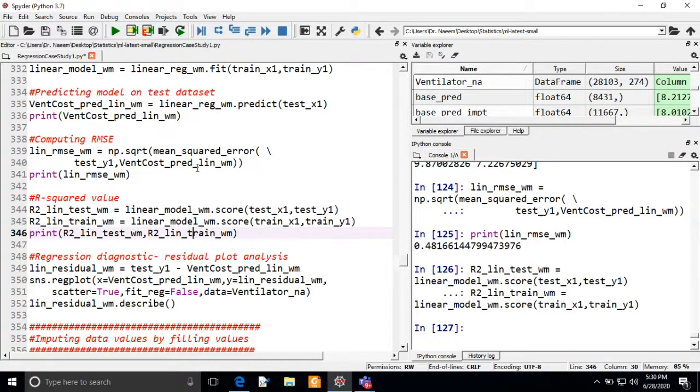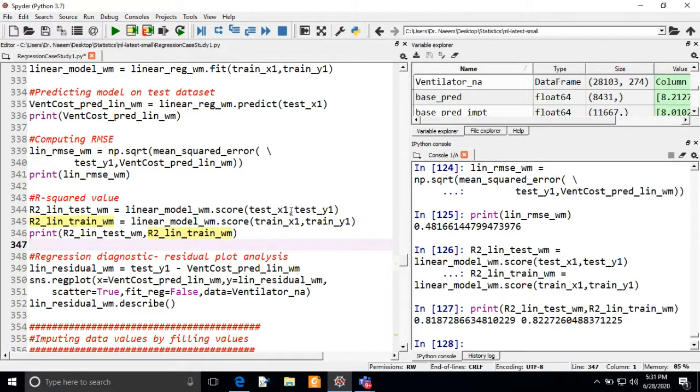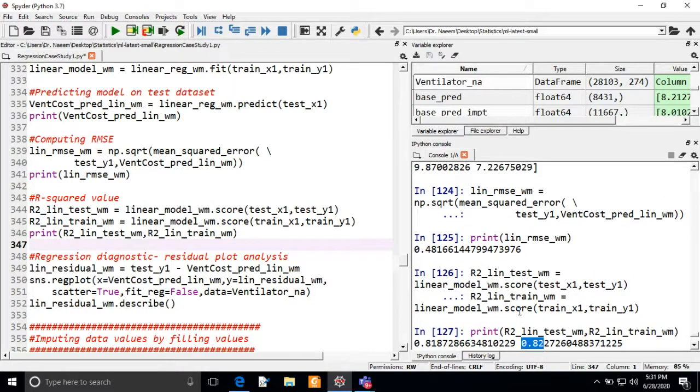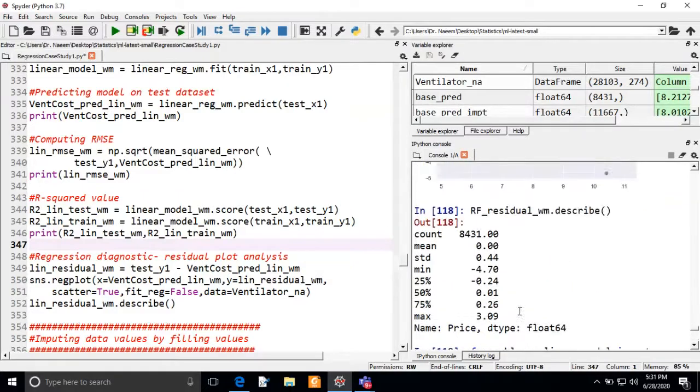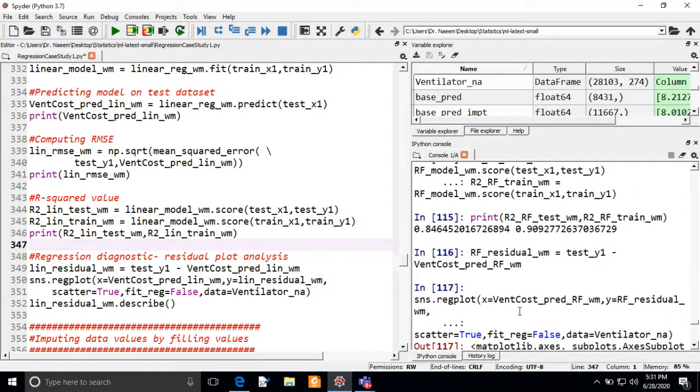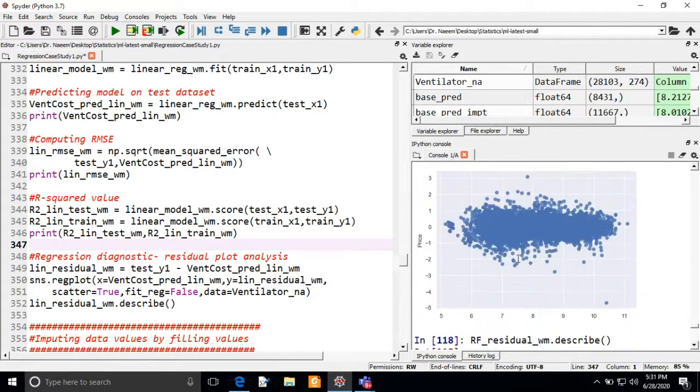As I execute this command and print, you can see here 0.81 and 0.82, which is very close to 1, meaning it is also performing well, but not better than the random forest model. If you compare these two values with the random forest, we are getting 0.84 and 0.9, which is better than the linear regression model.